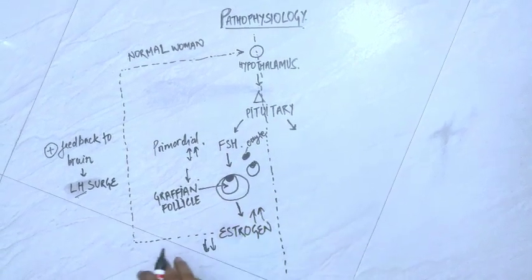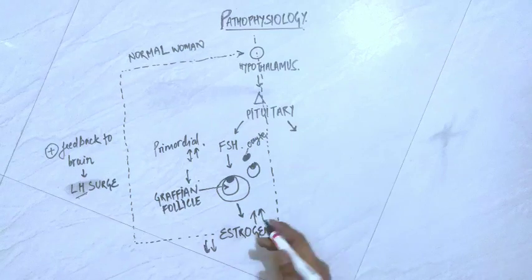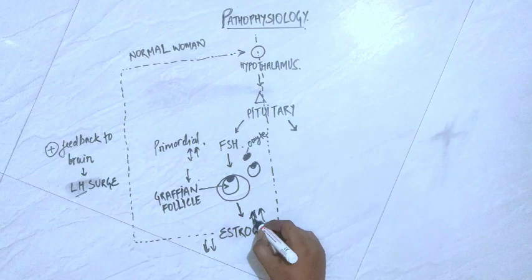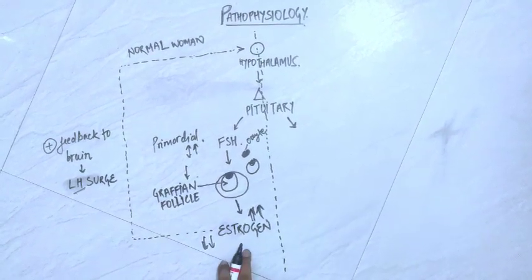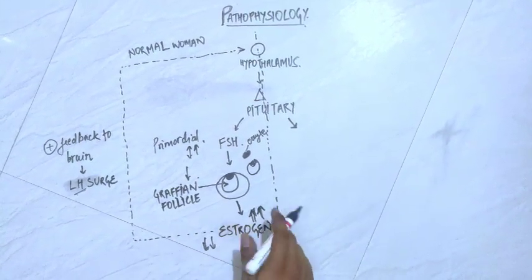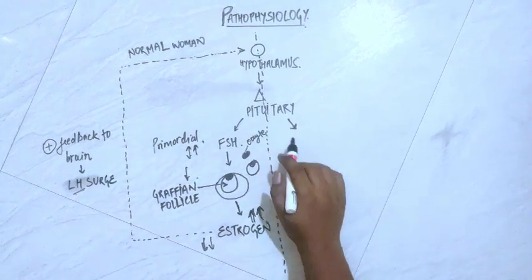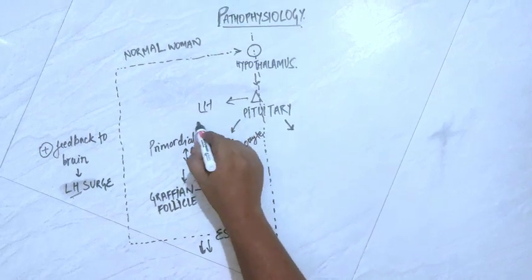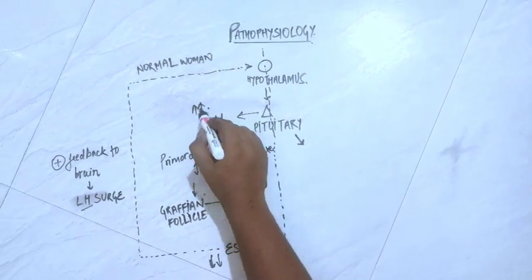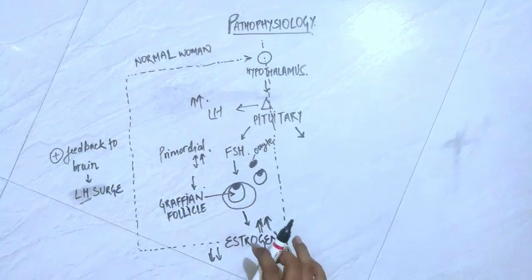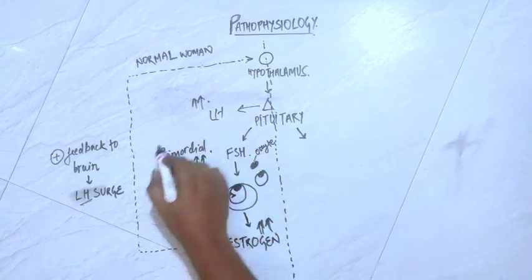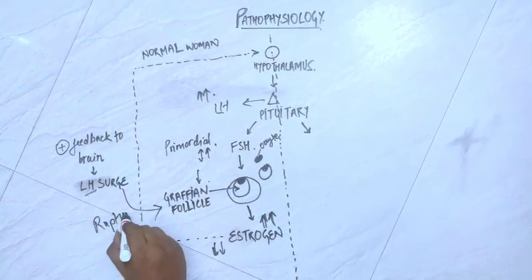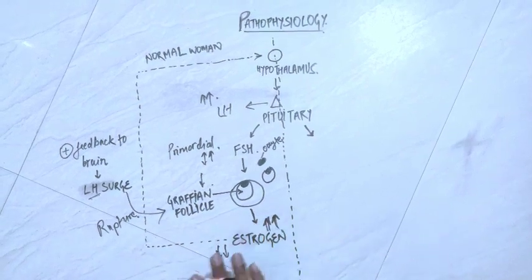Now, as we can see from where LH came from, as the Graafian follicle is formed, it will produce estrogen, and the high amount of estrogen in our bloodstream will give positive feedback to brain, again hypothalamus, and again to the pituitary, and it will form LH in the high amount. And this LH produced in high amount is called as LH surge, which will cause rupture of the Graafian follicle, and oocyte will be formed.